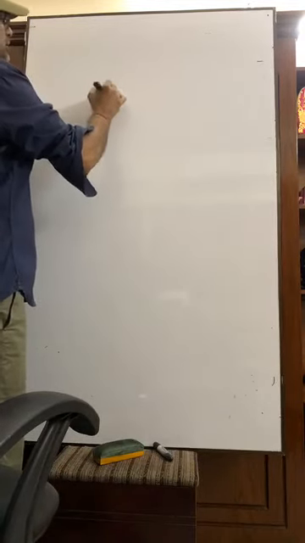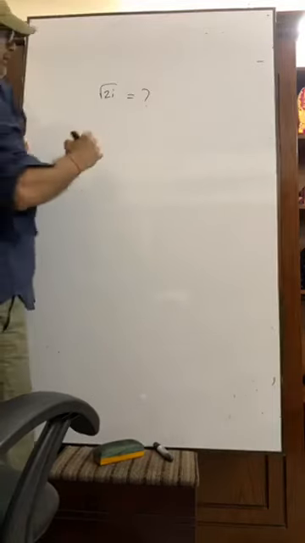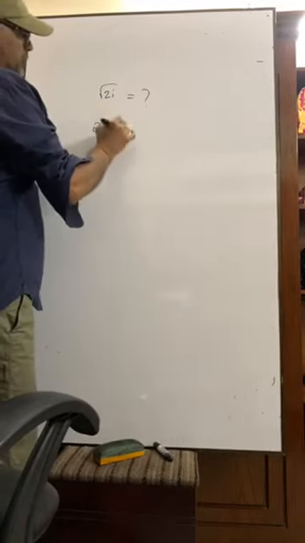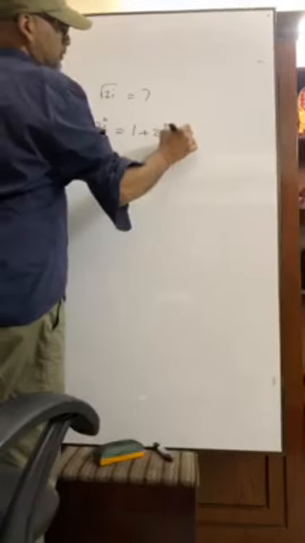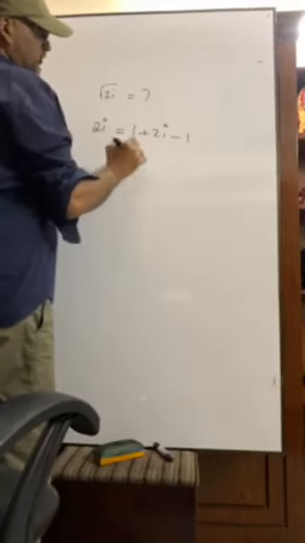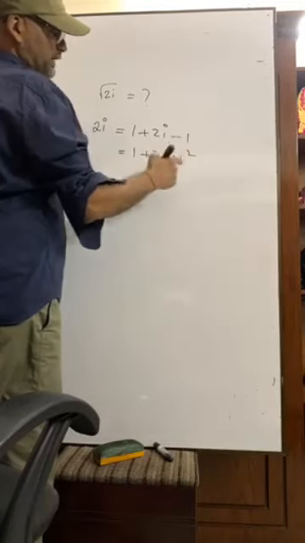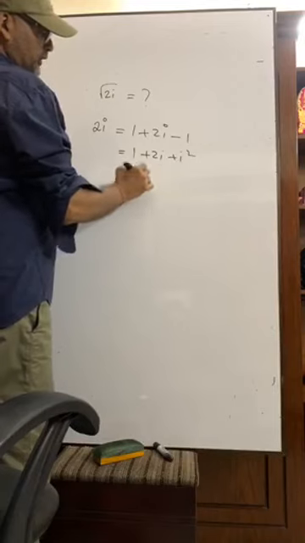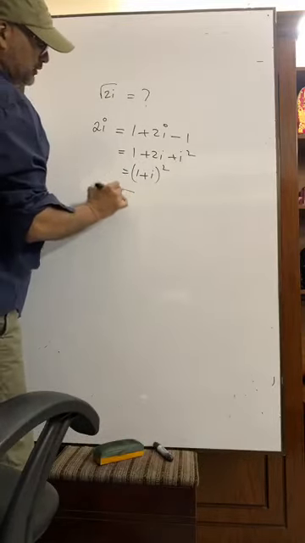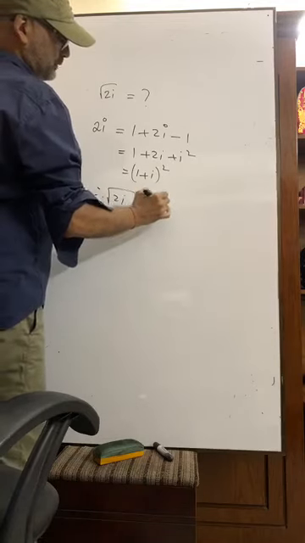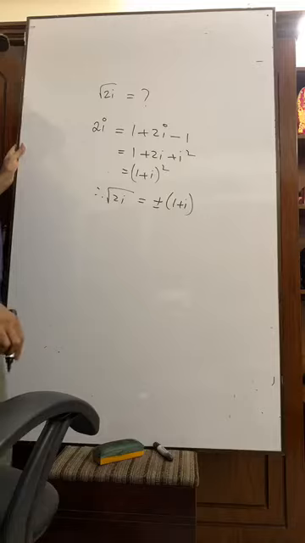What is the value of root over 2i? Well, 2i equals what? We can write 1 plus 2i minus 1, that is 1 plus 2i plus i square, since i square equals minus 1. So we get (1 plus i) whole square, that is root over 2i is equal to plus minus (1 plus i).